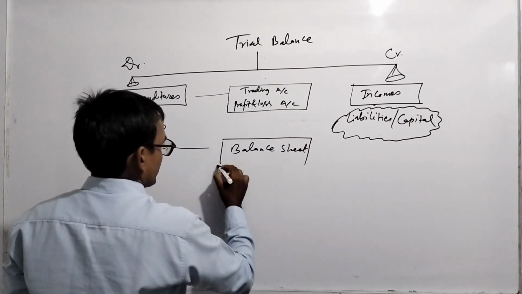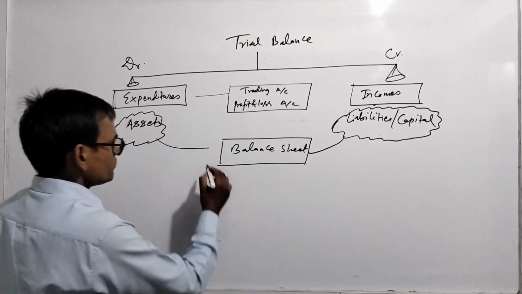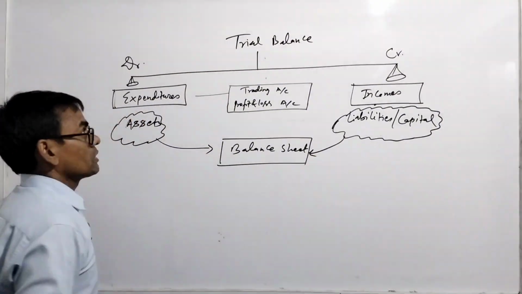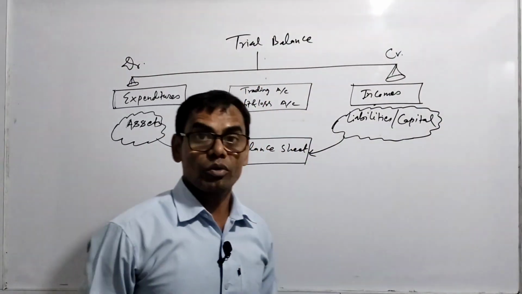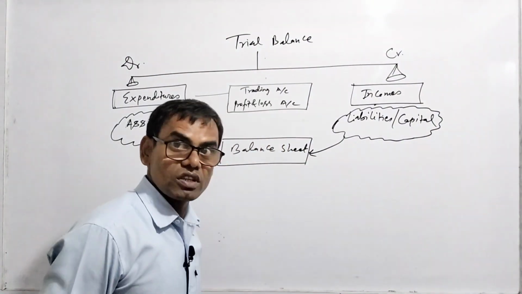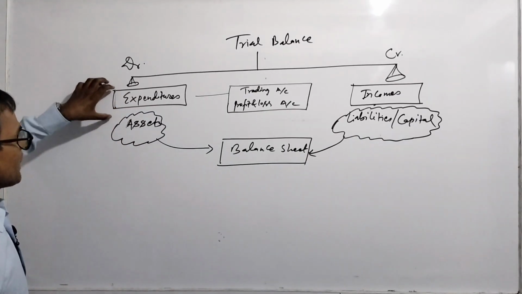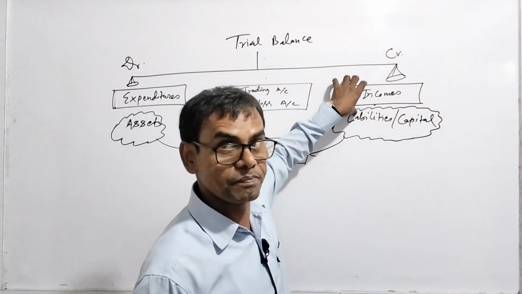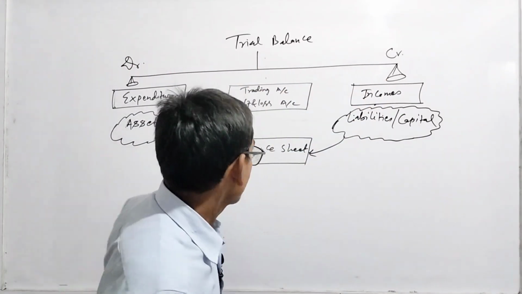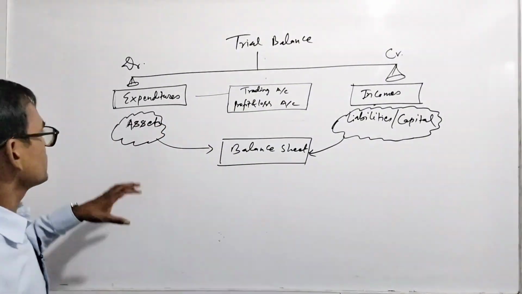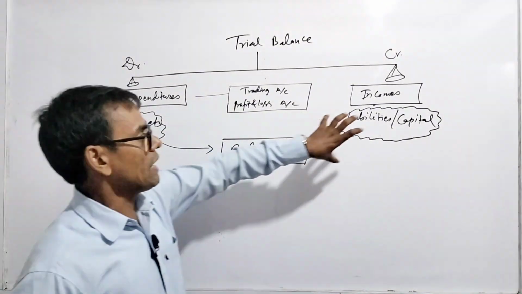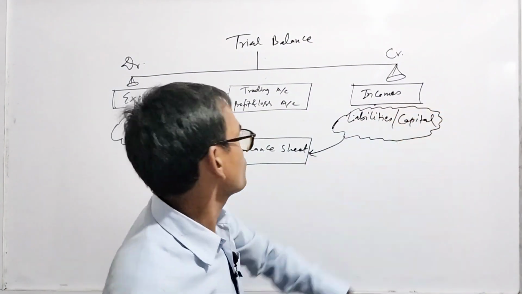So when you are asked to prepare the trading account or profit and loss account, you just take expenditures and incomes. And when you are asked to prepare the balance sheet, you take assets, liabilities and capital.